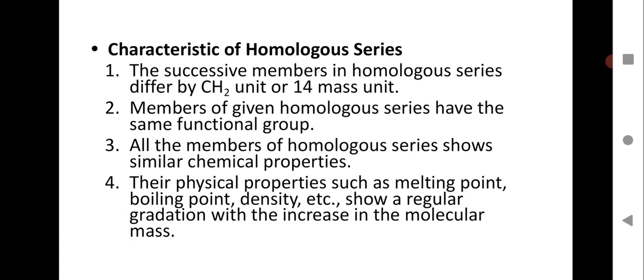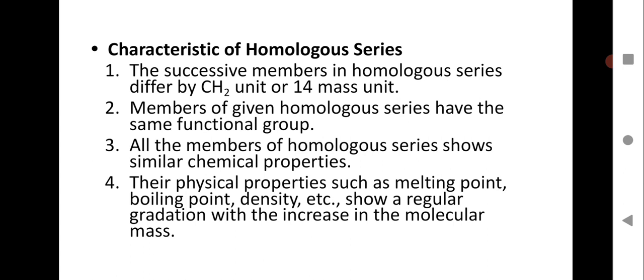Any homologous series, if you pick, whether alkane series, alkene series or alkyne series, the successive members in a homologous series always differ by a CH2 unit, or they differ by 14 mass units, because if you calculate the atomic mass of CH2, as I explained, the atomic mass of carbon 12 plus 2 hydrogen atoms plus 2 gives you 14 mass units, that is the molecular mass of the CH2 unit.